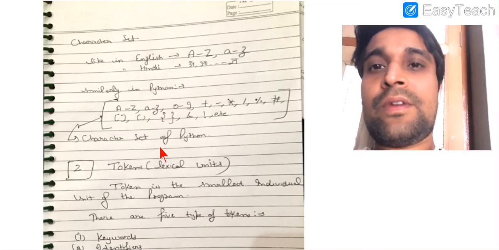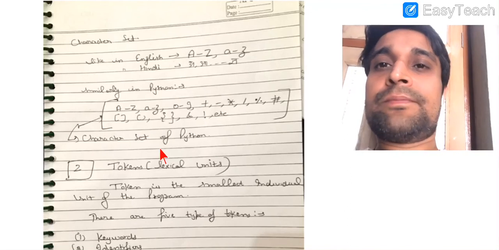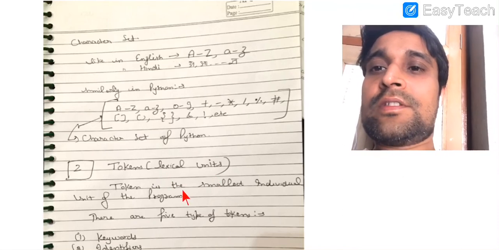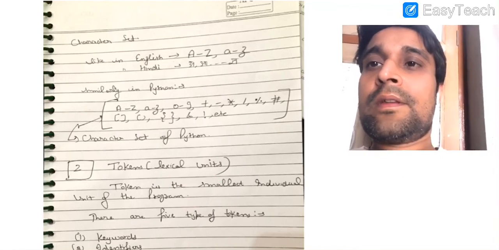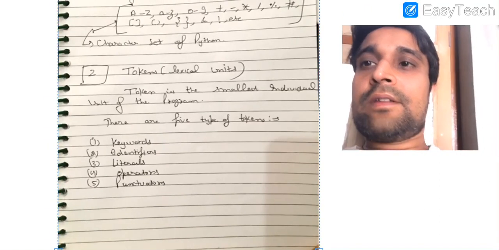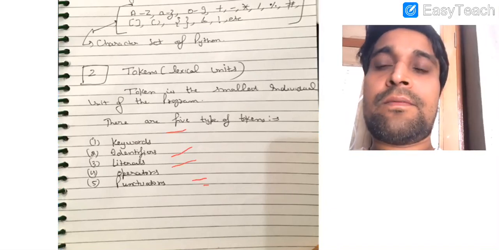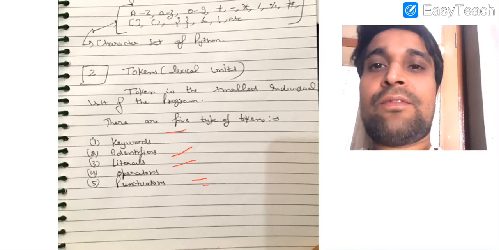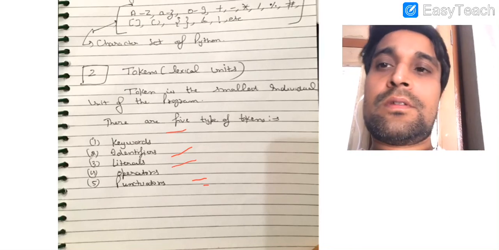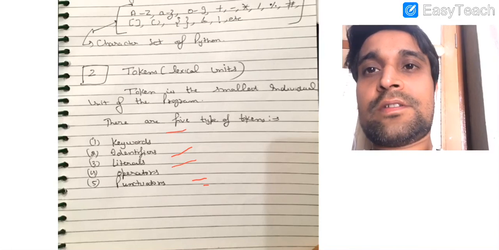The next topic that we are going to discuss is the token. Today we will just have a brief introduction of the token, and from tomorrow we are going to discuss tokens in Python in detail. Tokens are also known as lexical units. A token is the smallest individual unit of the program. There are basically five types of tokens available: keywords, identifiers, literals, operators, and punctuators. Every programming language has the same five types of tokens. So from tomorrow we are going to discuss in detail the keywords, identifiers, literals, operators, and punctuators.